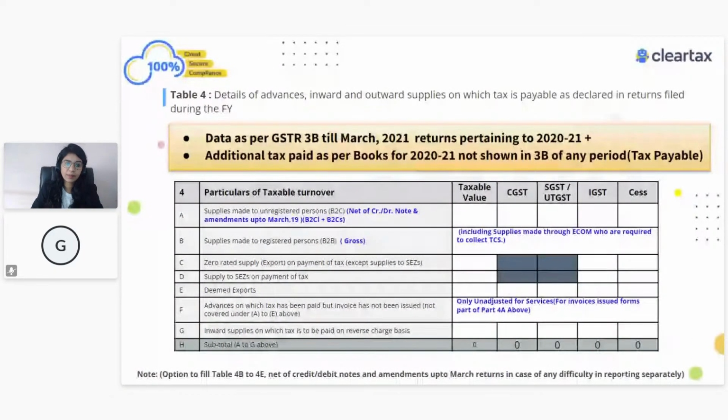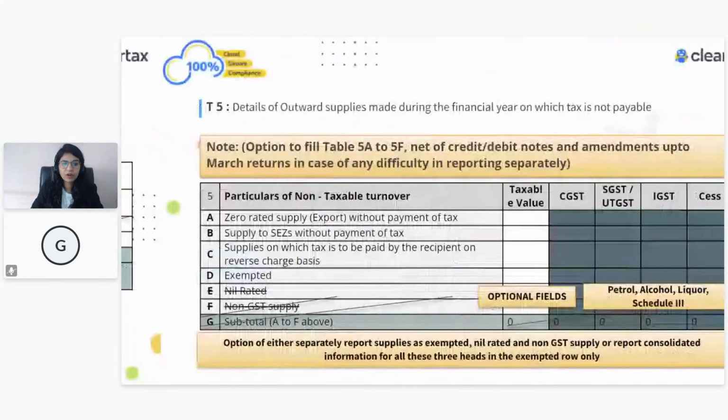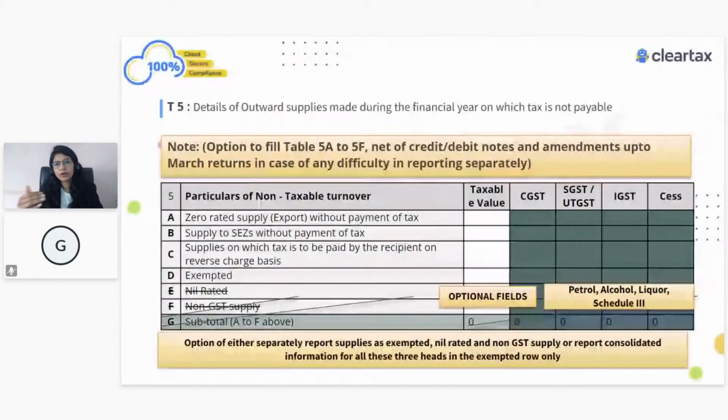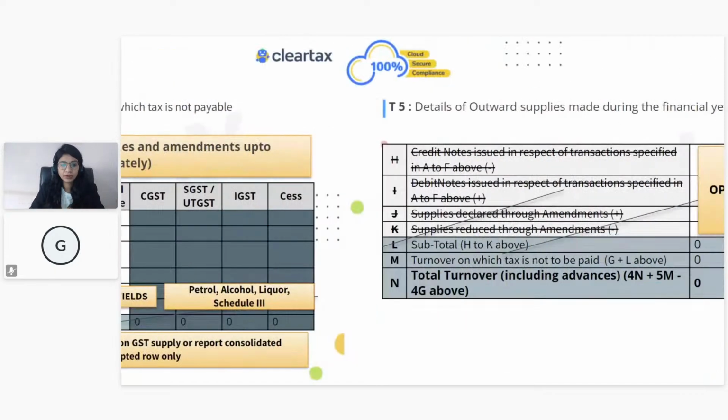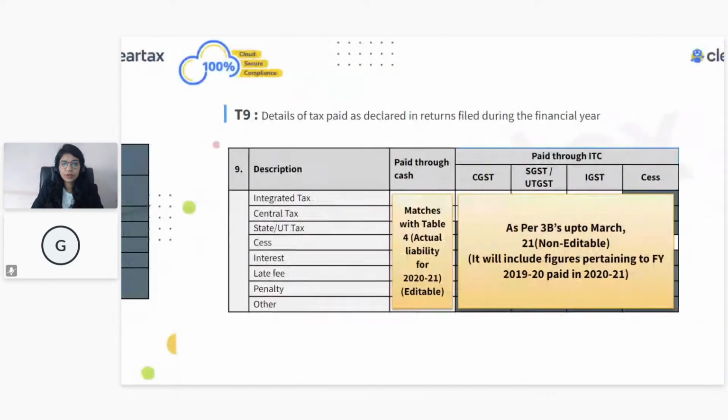Right, so this is about table number 4. Similarly, when it comes to table number 5, you don't even have to show the breakup. What is nil rated, non-GST? Just merge all and show it under exempted. So it will literally solve your problem, and it will not complicate your GST returns. So this is about table number 4 and table number 5.